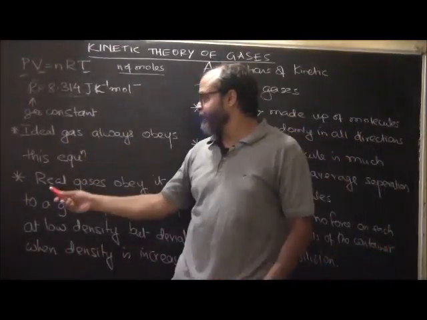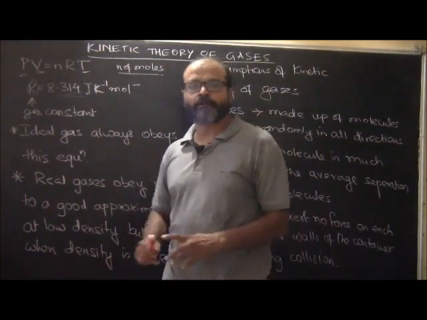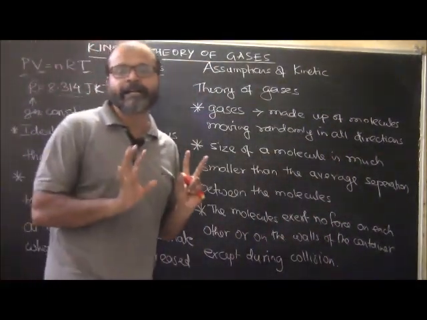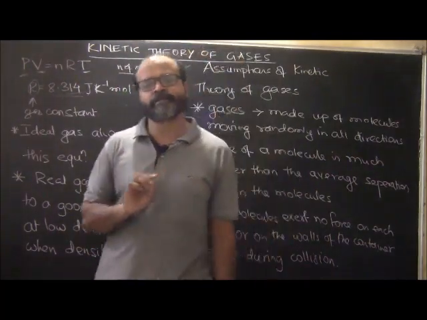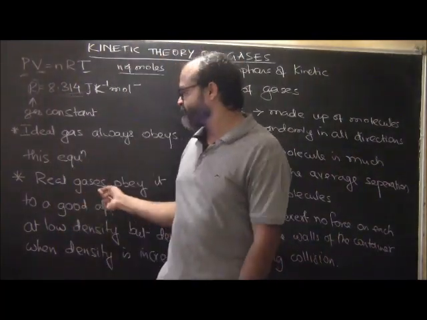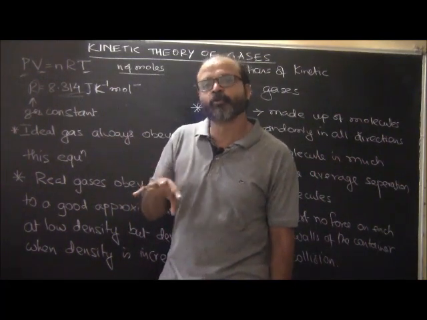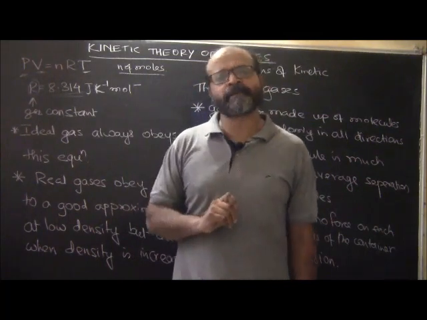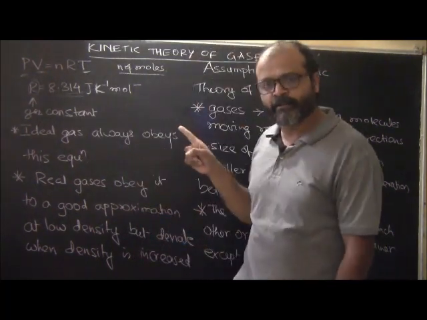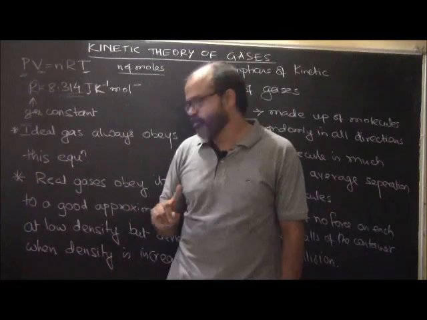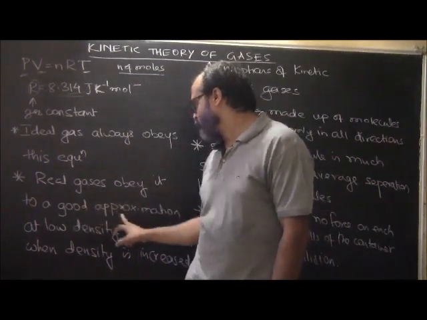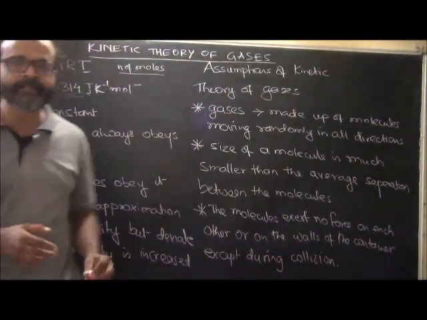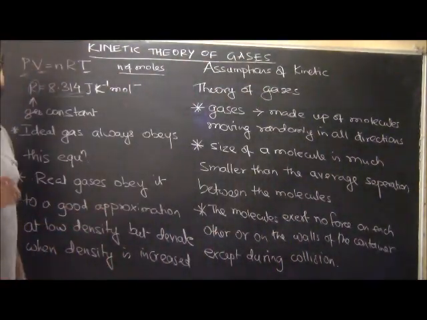So the real gas basically obeys it to a good approximation. All real gases will obey the ideal gas equation to a good approximation. Approximation here means that it will be very close to it. Although the values might not be experimentally absolutely the same, they will be very close to it. Real gases obey it to a good approximation at low density. Whenever gases have a very low density, they will obey it to a good approximation.